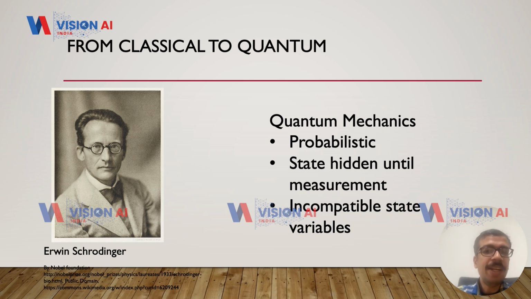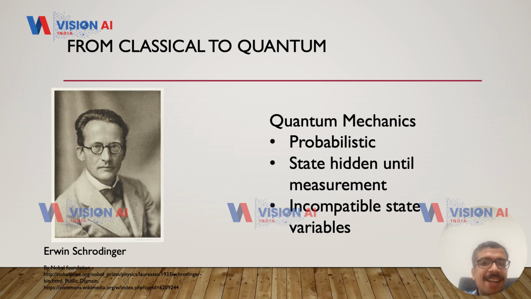And we needed a new mechanics, which was then developed subsequently by Schrödinger, Heisenberg, and later even Feynman towards the second half of the 20th century, which tried to reconcile these new experiments which had come up. They needed a new language, a new sort of mathematics, a new sort of physics to explain this, and that's how quantum mechanics was born.